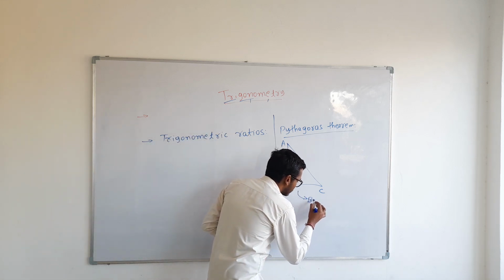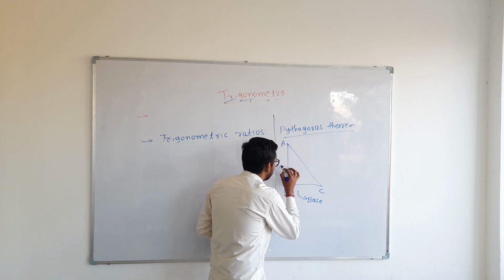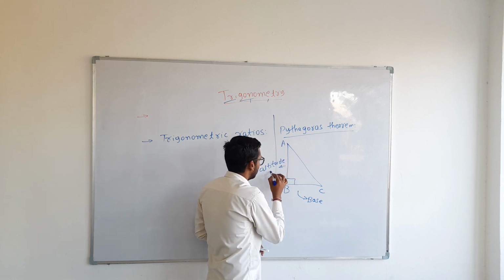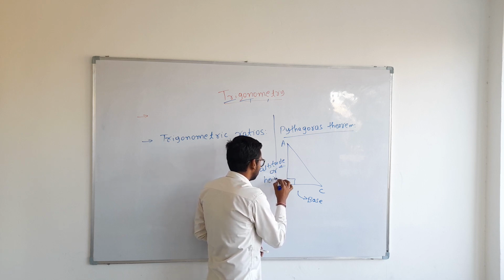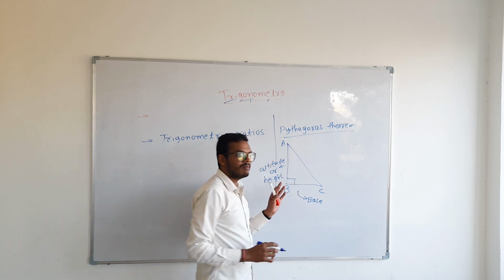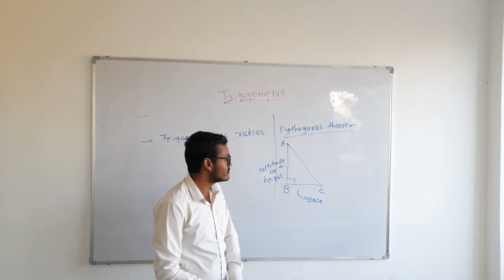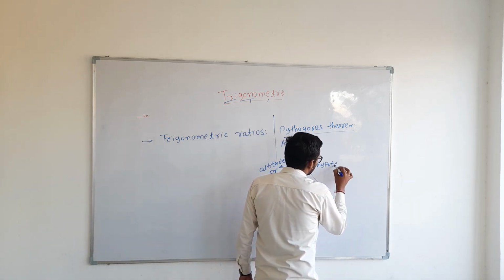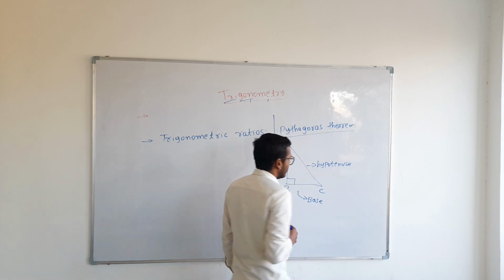This is called the base of the right angle triangle. This is altitude, or height. And the side opposite to the right angle is called the hypotenuse.